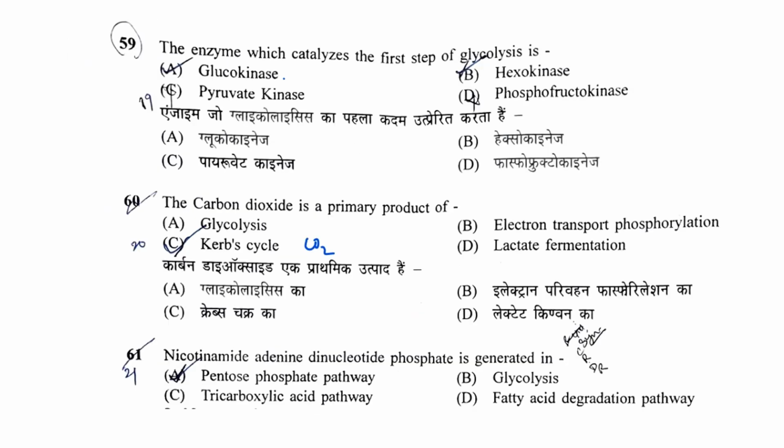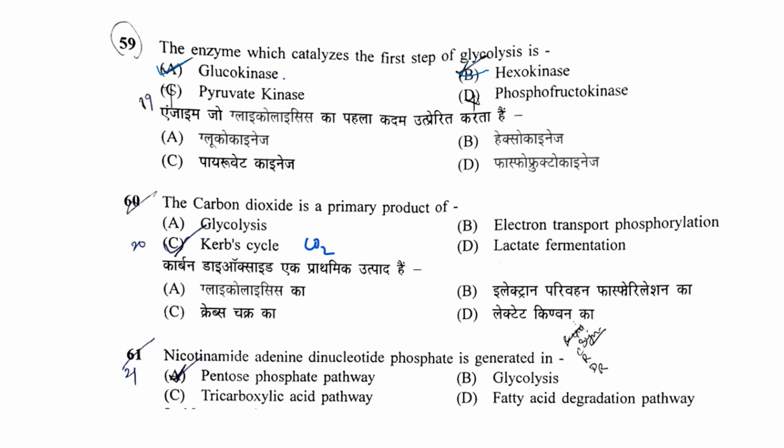The enzyme which catalyzes the first step of glycolysis is, so it is glucokinase and hexokinase, both catalyze. So it depends upon the tissue which kinase will be acting. Because in this no tissue has been specified, both A and B options will be correct.